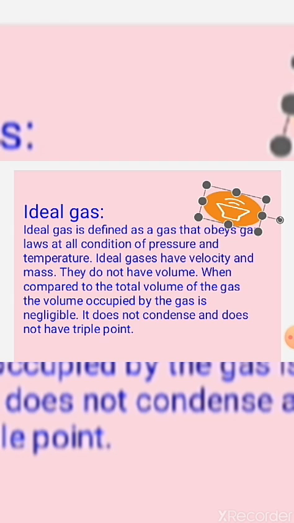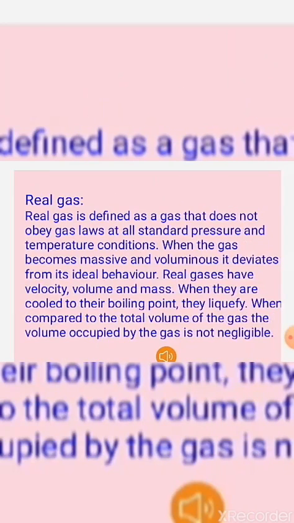But we know that practically no ideal gas is available. We are always in reality, and in reality, there is no ideal gas. It means in nature, all the gases available are real gases. Real gases do not follow the ideal gas equation or all the laws we studied: Boyle's law, Charles' law, Avogadro's law, Gay-Lussac's law.